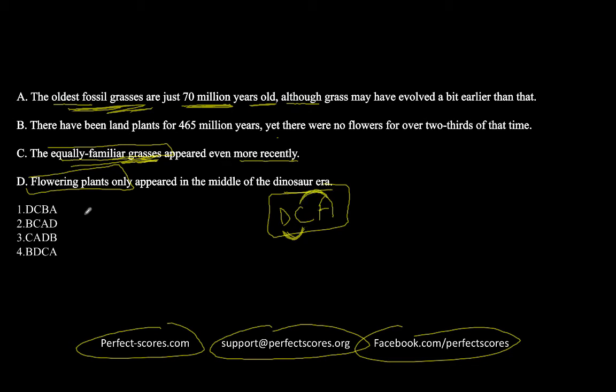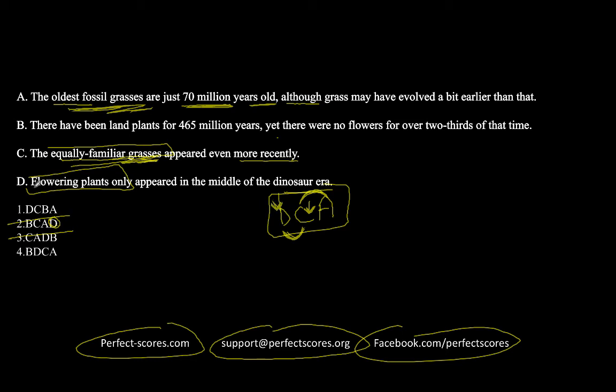Let's eliminate options that don't have them. So the first option has it, but there's B in the middle. The second says B, C, A, D. So because of this D, option 2 is ruled out. The third option says C, A, which is fine, but then D is coming at the end. Again, it is eliminated. Now you're left with DCBA or BDCA, and it's all about the position of B. Should B come over here or should it be the first sentence?